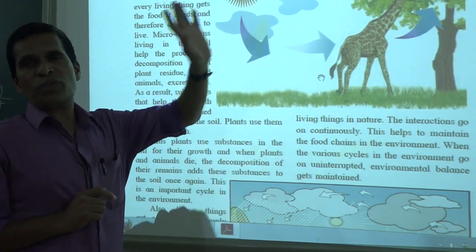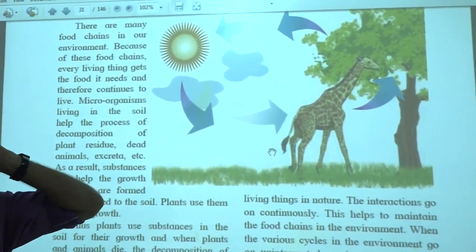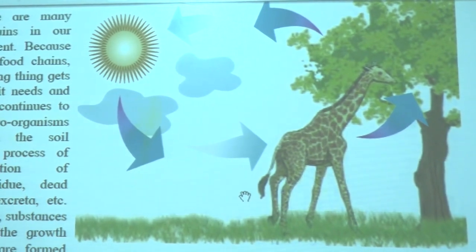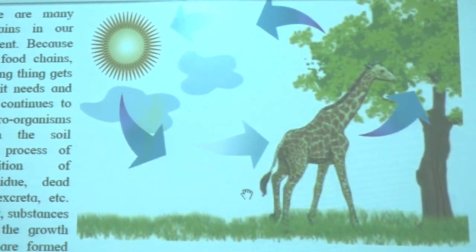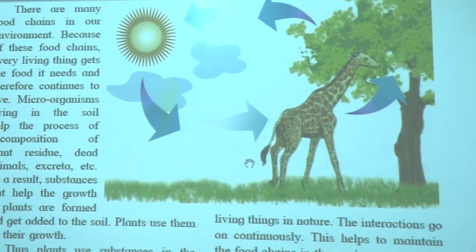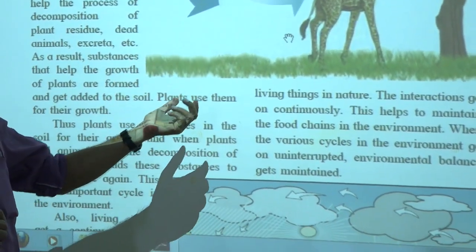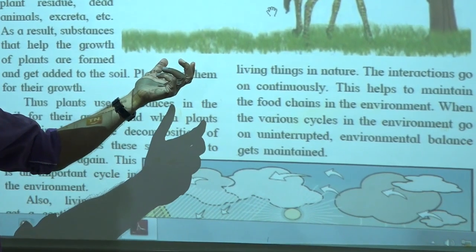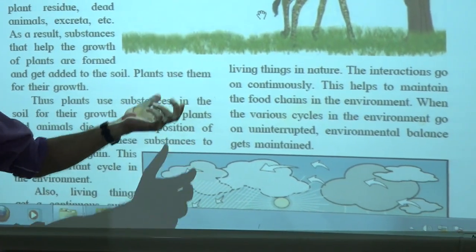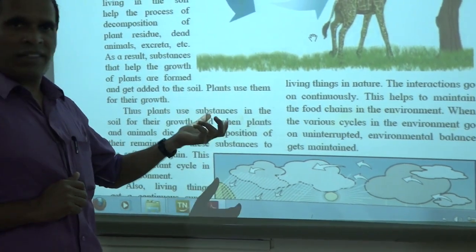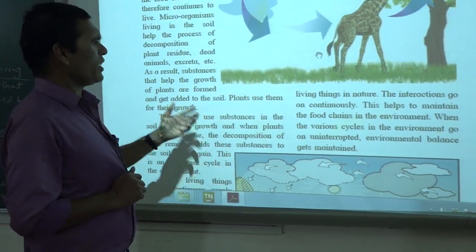All the leaves you see are green in color. That green substance is called chlorophyll. With the help of chlorophyll and sunlight, plants prepare the food, carbohydrate, from carbon dioxide and water, and release the oxygen. We are getting oxygen from the plant through the photosynthesis process.